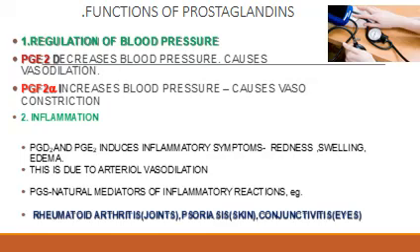The second function of prostaglandin is to cause inflammation. Both PGD2 and PGE2 induce the inflammatory symptoms, that is, redness, swelling, and edema, and this is due to arterial vasodilatation. The PGs are natural mediators of inflammatory reactions and play a very important role in causing rheumatoid arthritis in the joints. In skin, it causes psoriasis and it affects the eye, causing conjunctivitis.